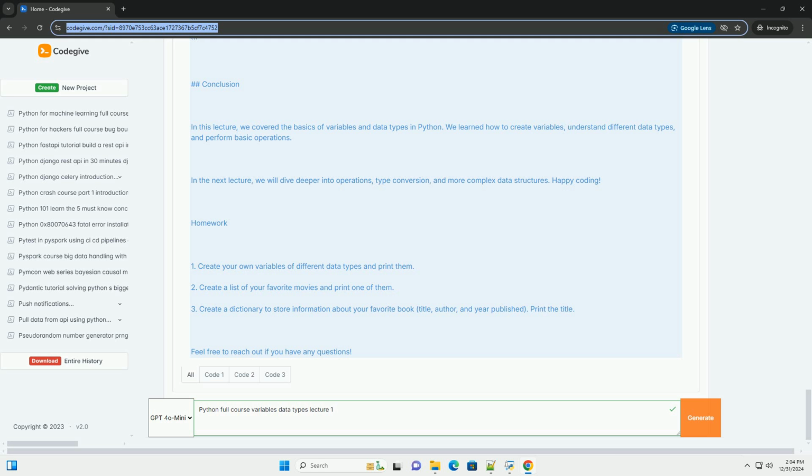String. Python. String. greeting = "Hello, World". print(greeting) outputs Hello, World. Boolean. Python. Boolean. is_raining = False. print(is_raining) outputs False.